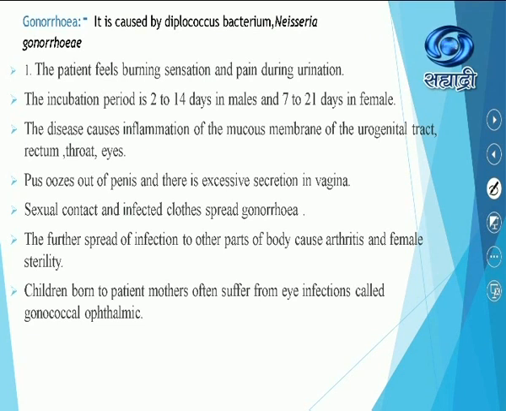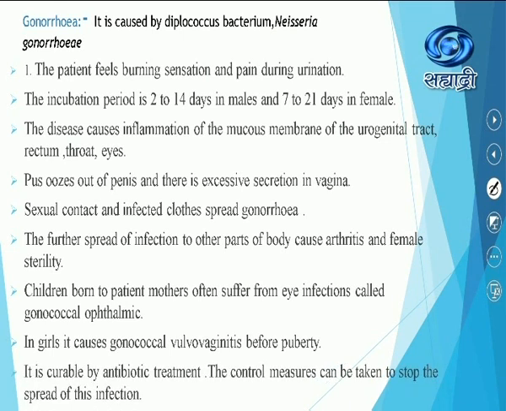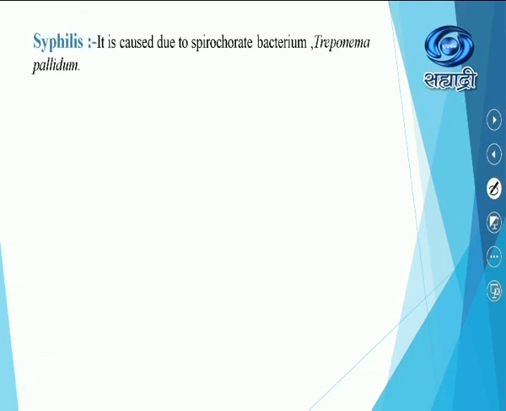If the mother herself is infected and delivers the baby, then the baby may have the eye infection. In girls, it causes gonococcal vulvovaginitis before puberty. But this is curable by antibiotic treatment. With the help of antibiotics, it can be cured. Control measures can be taken to stop the spread of infection.